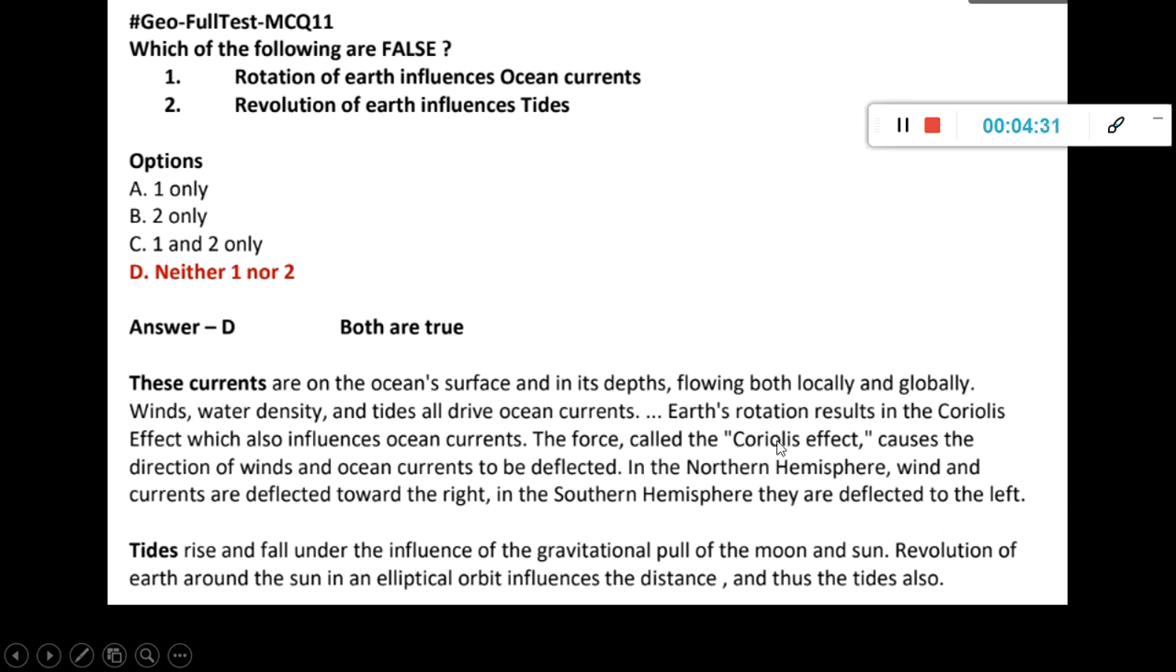So now this Coriolis effect is dependent on the rotation of the Earth. So that is how rotation is influencing the ocean current. Okay, rotation influences Coriolis effect, that affects the wind, which affects the current. Okay, so that is the connection.